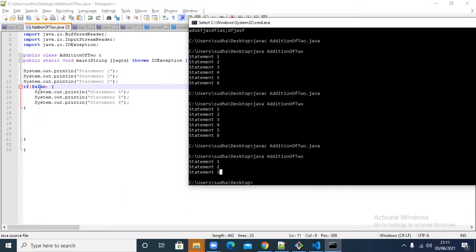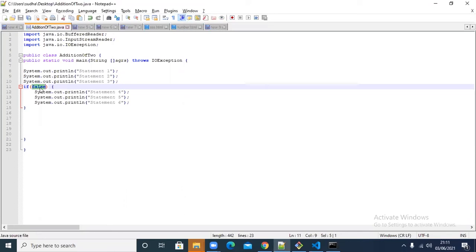So instead of directly giving the value, I can put a relational operator operation so that it will produce true or false. You are understanding? So what I'm going to do now, I'll put 10 is greater than 20. Is that true? Generally 10 is greater than 20.